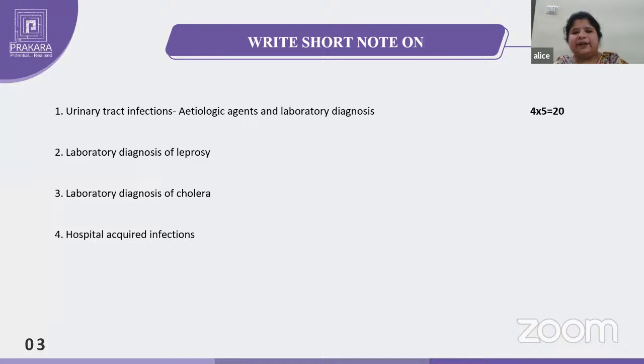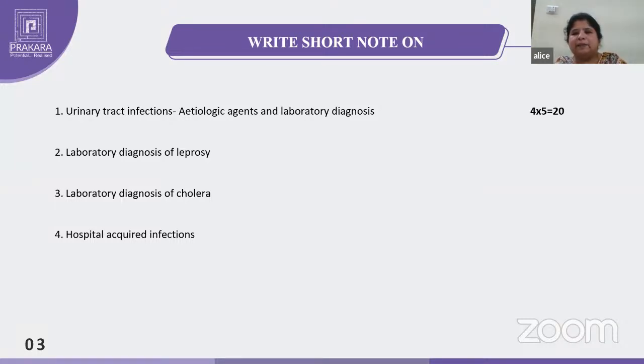And coming to the laboratory diagnosis of cholera. Cholera is caused by Vibrio cholerae. So what is the diagnosis of cholera? First, we have to write the specimens. What are the specimens we have to take? Here, massive diarrhea will be there, so watery stool, not thick, appearing like rice water stool, and a rectal swab is also preferable. Mostly the watery stool only.